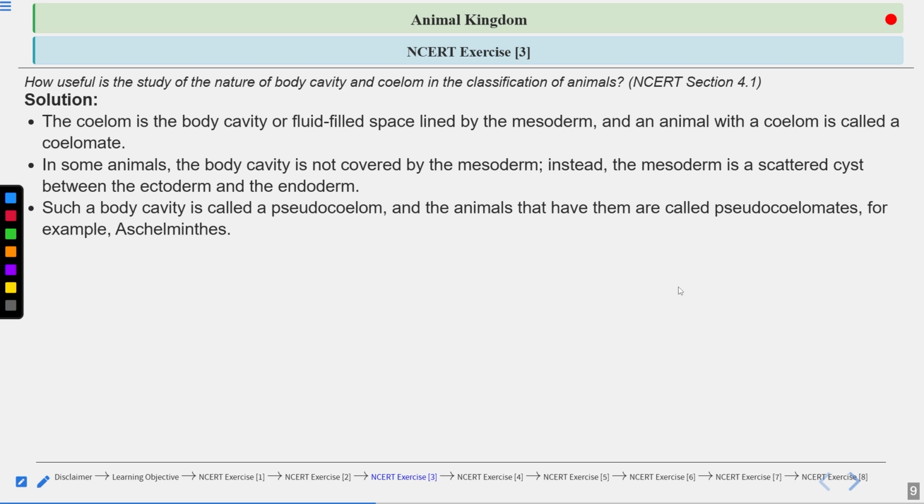Those animals that have a pseudocoelom are called pseudocoelomates. For example, Aschelminthes. What are the examples of Aschelminthes? Roundworms. Aschelminthes are commonly called roundworms. We have Ascaris as an example of the roundworms, right?